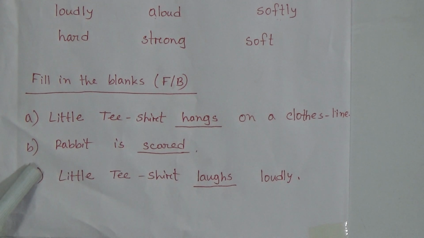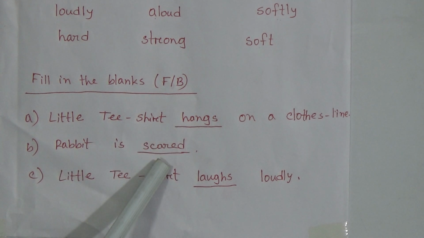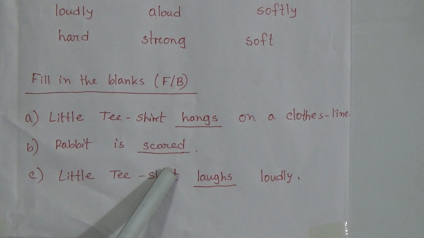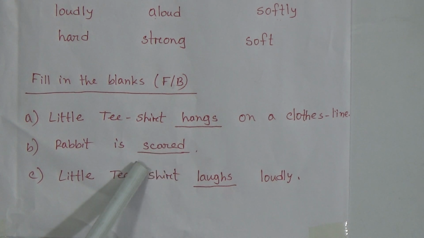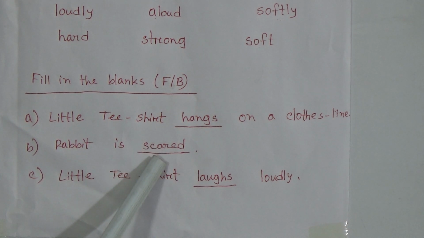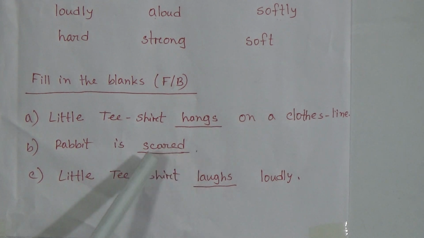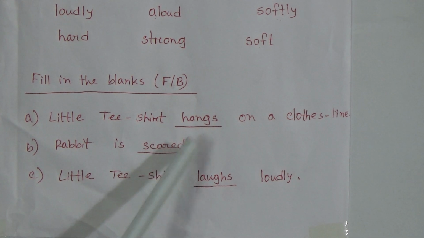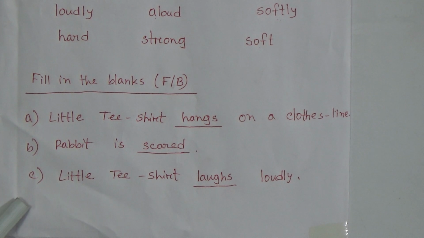Then number B. Rabbit is dash. Here you will write scared. Rabbit is scared. What is the spelling of the word scared? S-C-A-R-E-D. Scared.